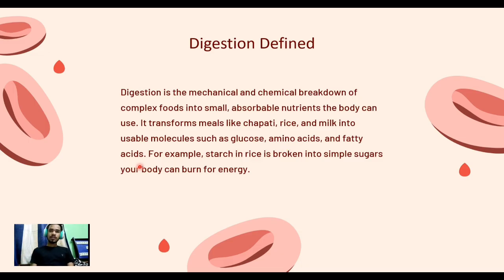We eat chapati and rice in daily life, right? This chapati is converted into glucose and amino acids by the help of digestion. I have given an example also.